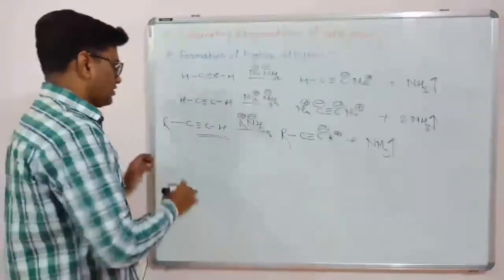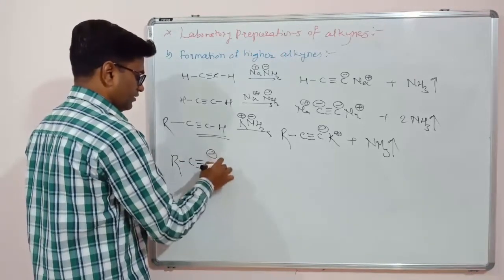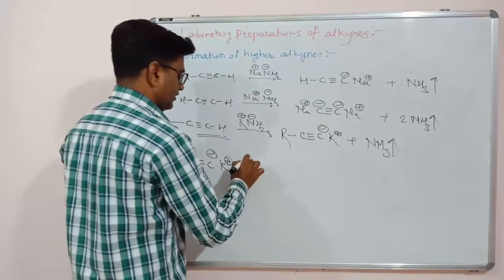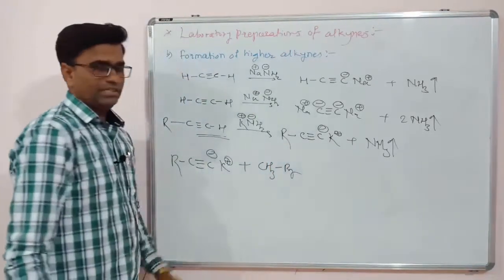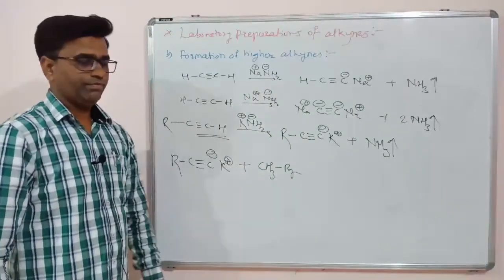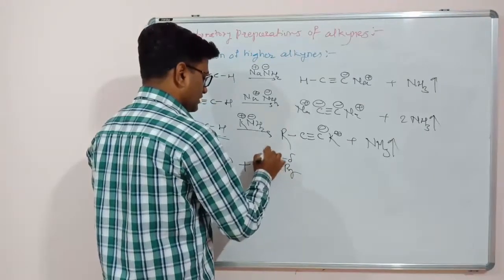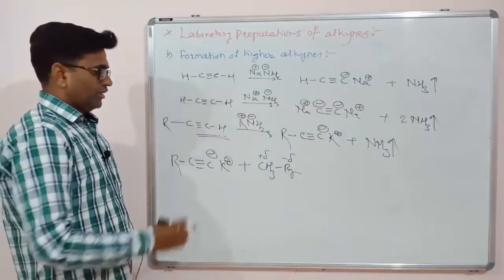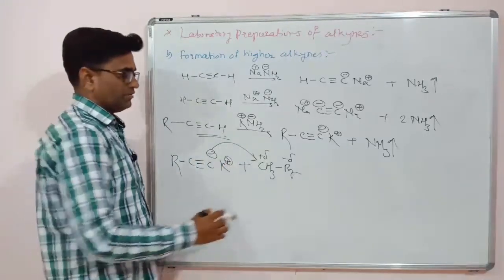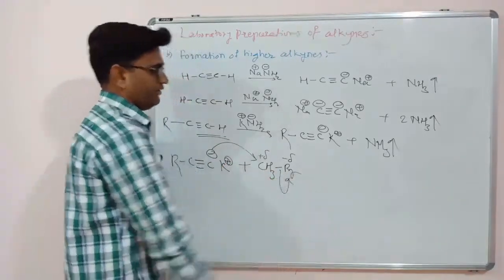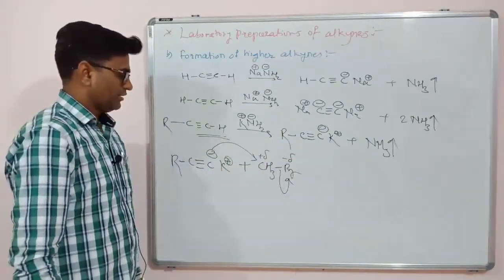Now this salt with potassium, if I am reacting it with any alkyl halide, for example this methyl bromide, this is a polar bond, as we know that bromine is more electronegative and carbon is less electronegative. So this minus charge has a tendency to attack this electropositive carbon, so Br minus will leave. Br minus forms a bond with this K plus, KBr is the byproduct.